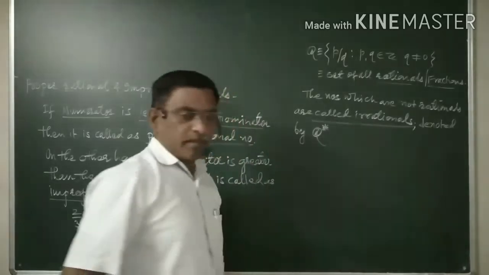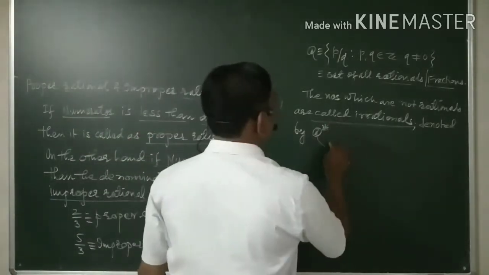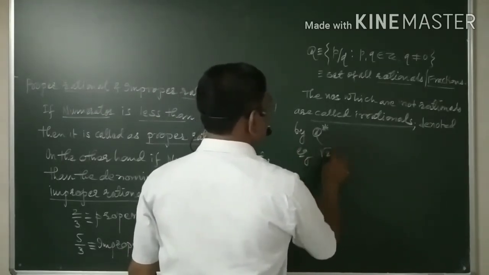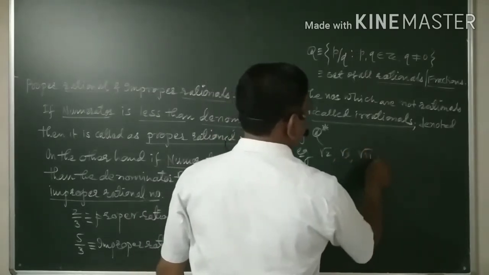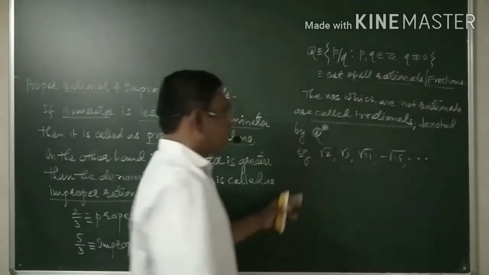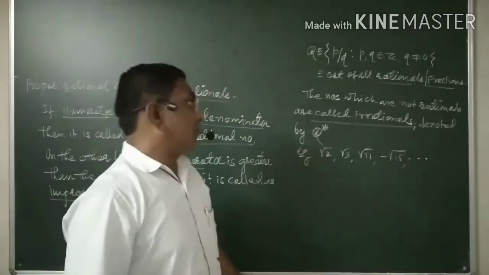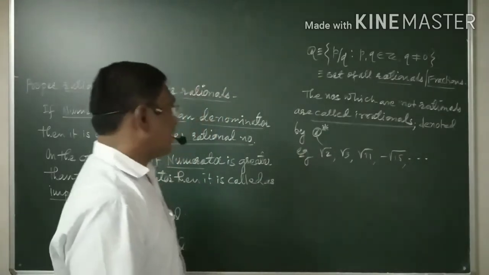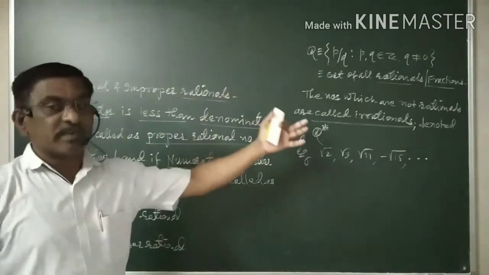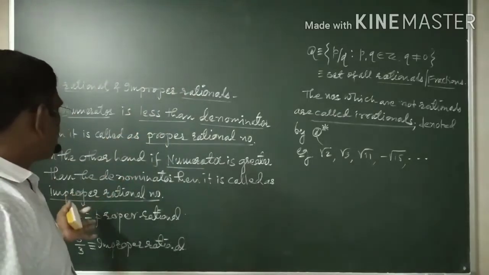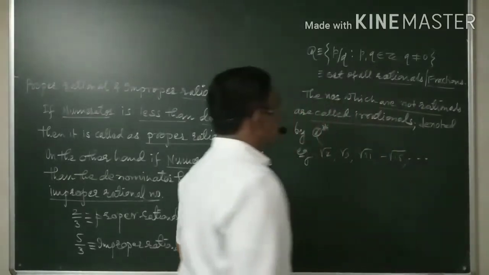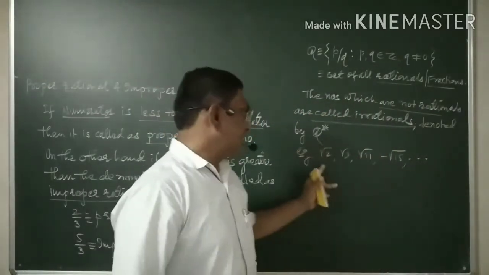For example, root 2, root 3, root 11, minus root 15, and so on and so forth. These are irrational numbers. There are two types of rationals: proper rational and improper rational. Those numbers which are not rationals are called irrationals.